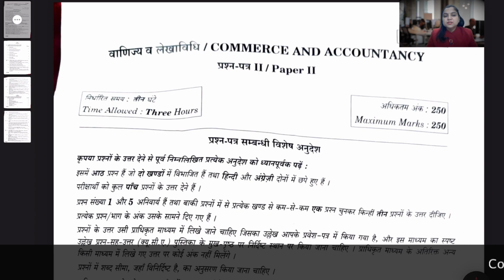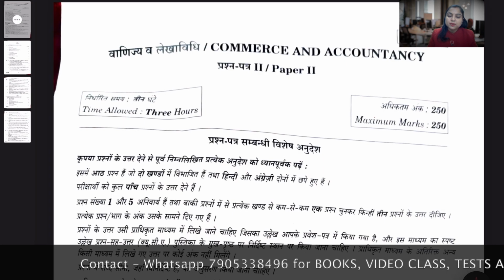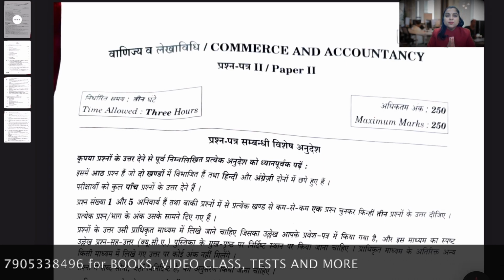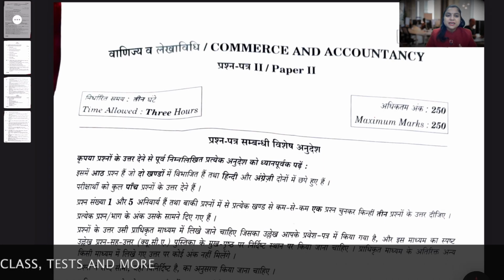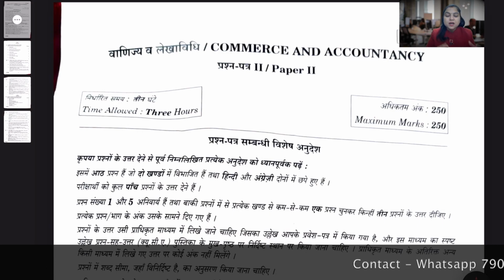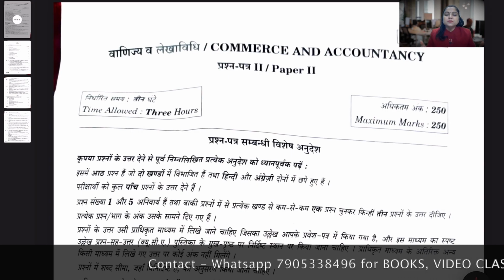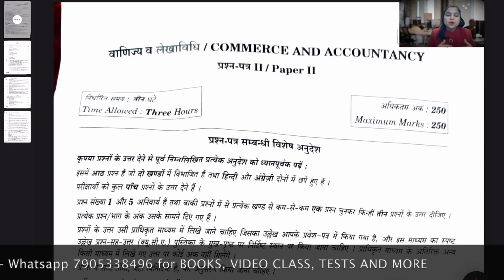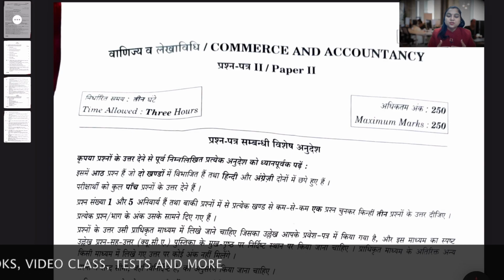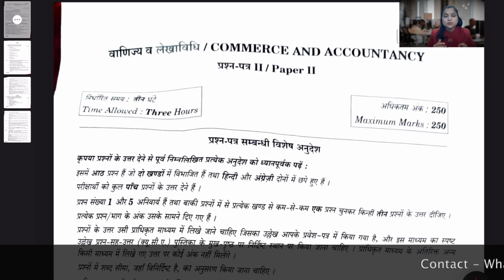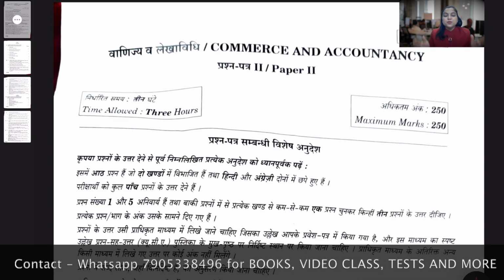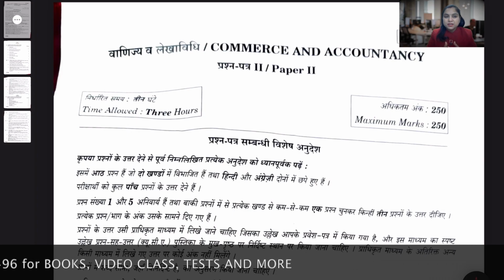So what is the benefit of the discussion, and why should you go with the discussion and detailed analysis of the paper? It's because, if we take an example, it gives you, out of a big lot, a small bit of an idea. For example, you have ample space like the syllabus, and you have very little time to revise and cover it. So on the basis of past papers, you can take the creamy topics of the past papers and go into the depth and detail of those topics.